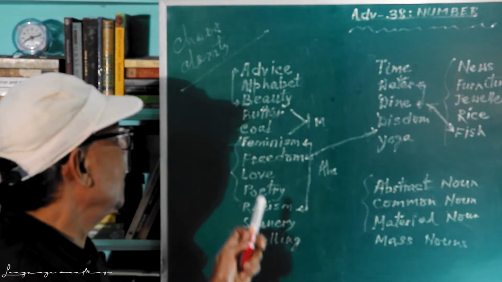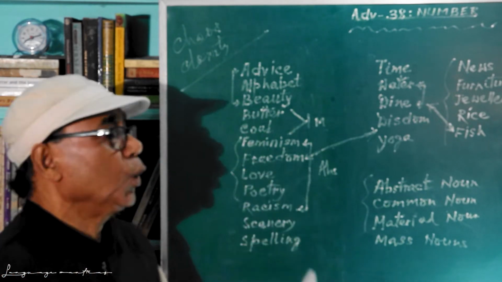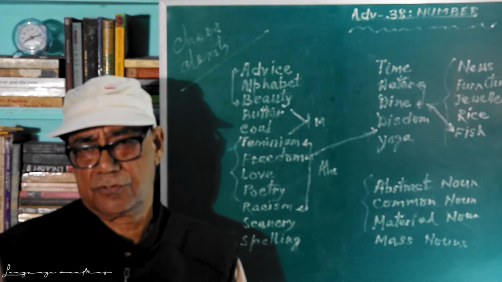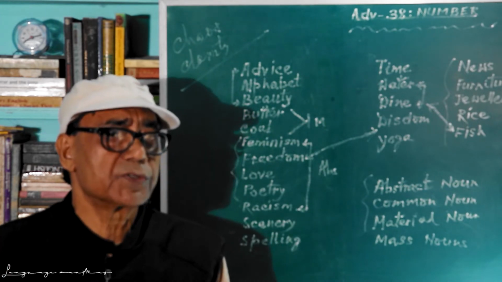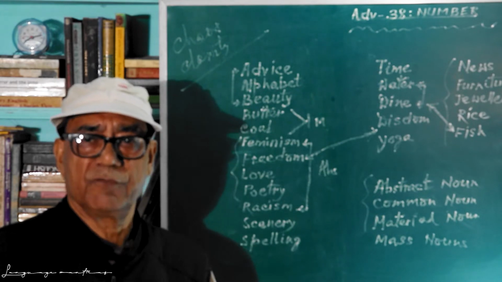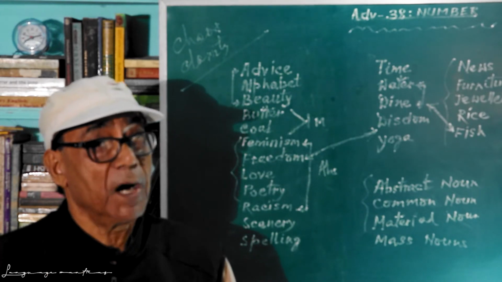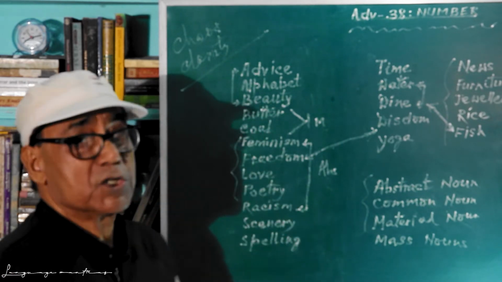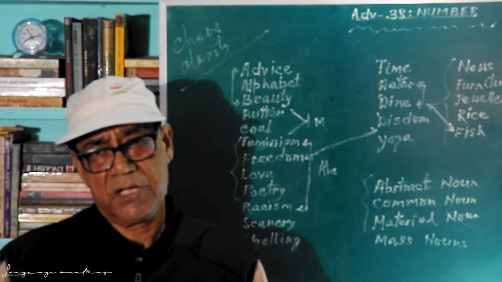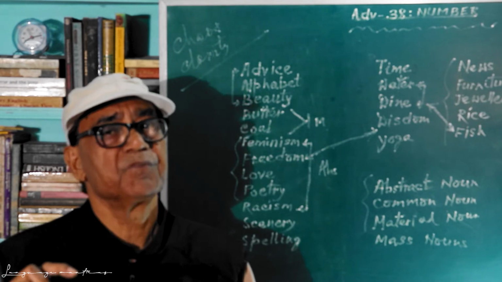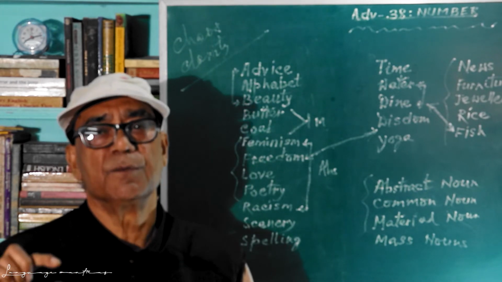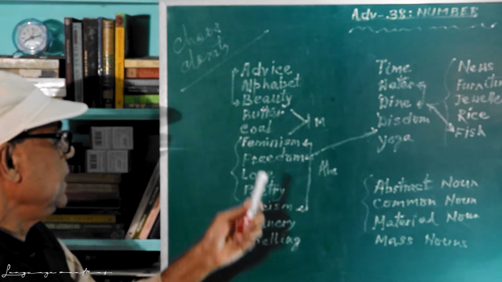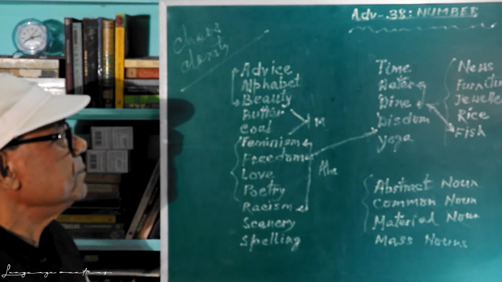Come to the next one, butter and coal. Material noun. You cannot say butters. You cannot say coals. 2 plates of butter, okay, fine. But not 2 plates of butters. It is not a countable noun. And coal is also a material noun; you say a lump of coal. So material nouns sometimes defy pluralization.